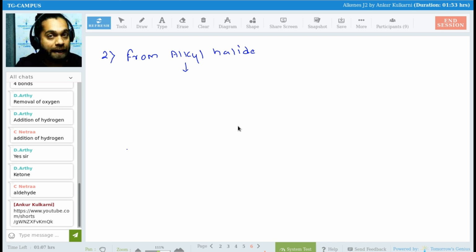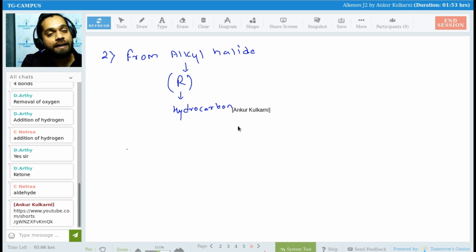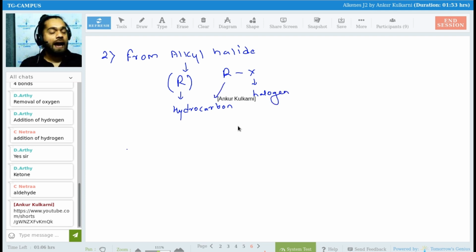What is alkyl? Alkyl group means any hydrocarbon, R group. If you want, write it down. Do not get confused. So we write it like RX. X means halogen, and R is any hydrocarbon. For example, if I write it like this, CH3CH2Cl.